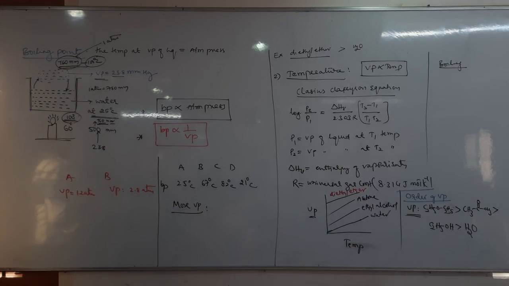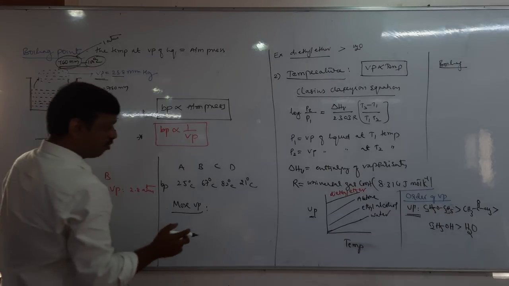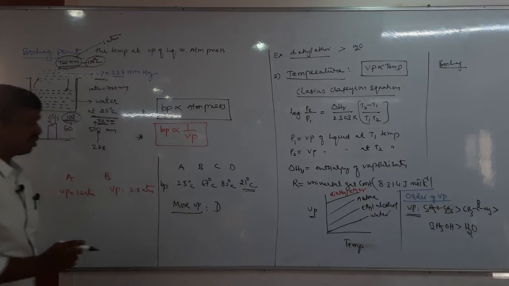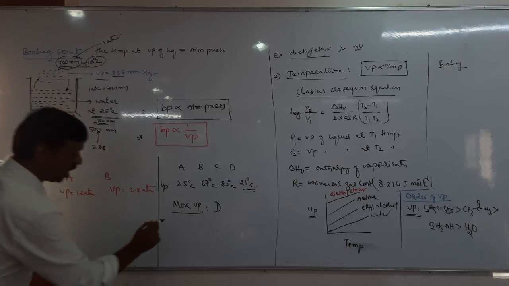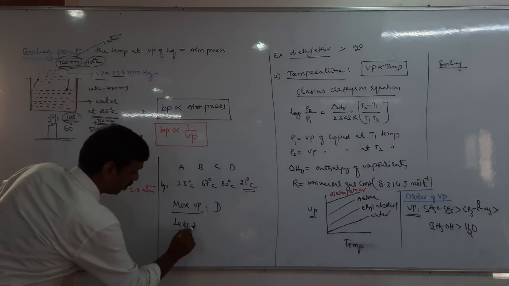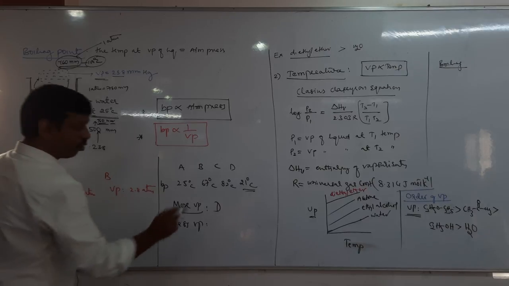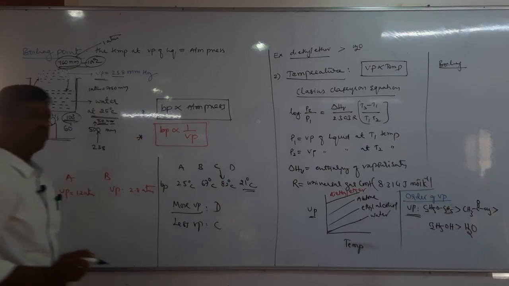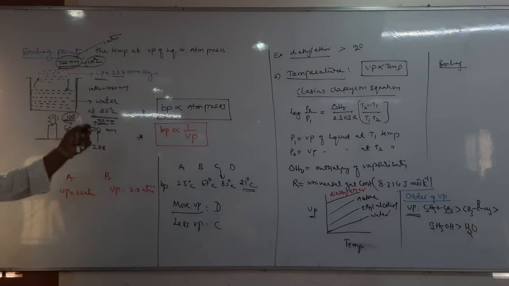So more vapor pressure means less boiling point. Which one has less boiling point? D. Therefore D has more vapor pressure. Which one has less vapor pressure? Option C, because C has more boiling point, and boiling point is inversely proportional to vapor pressure.